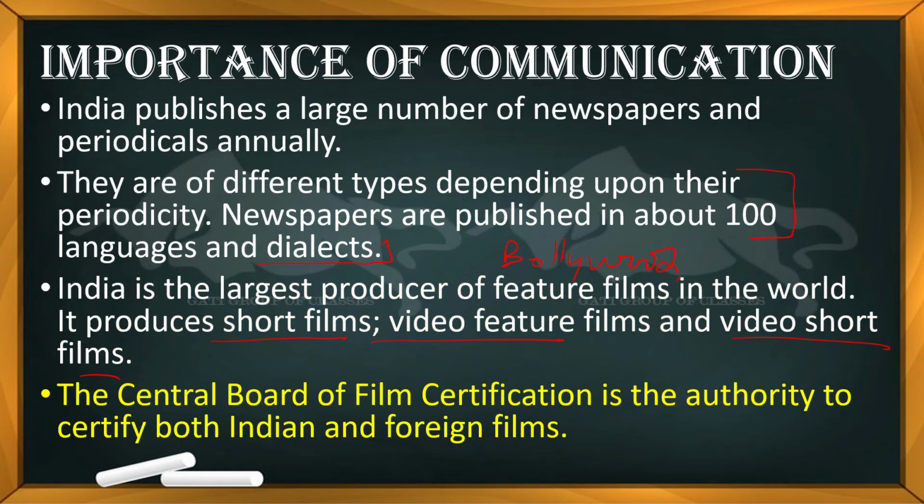And one more thing is the Central Board of Film Certification. What is this? This is the censor board. We have to be very careful about this. Whenever a new film is going to be released, first of all, who watches it? The censor board. They look after whether anything is wrong or not suitable for society, and that will not be published or will be beeped in the movie.